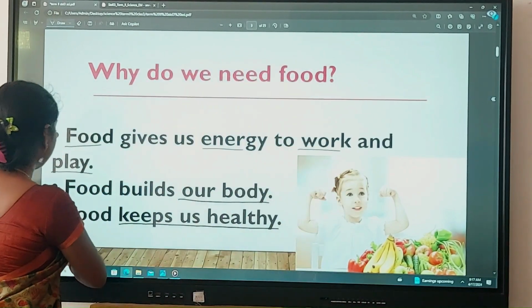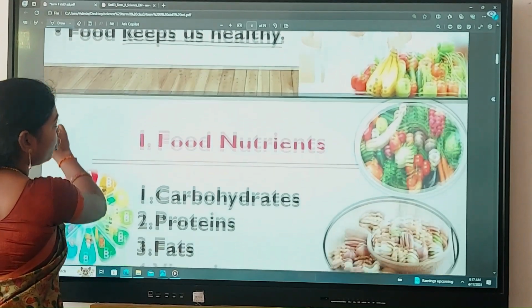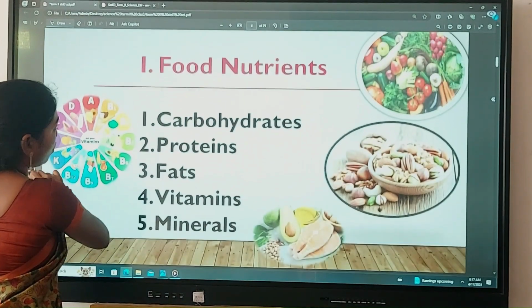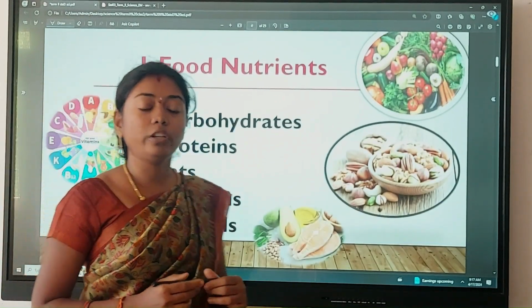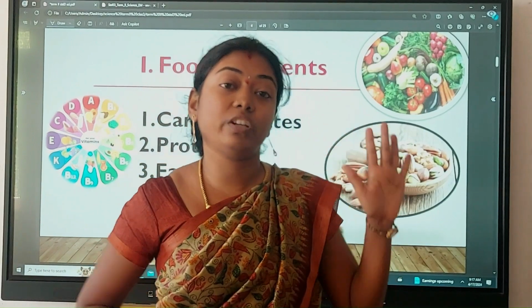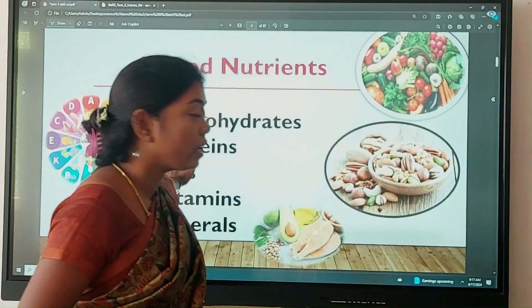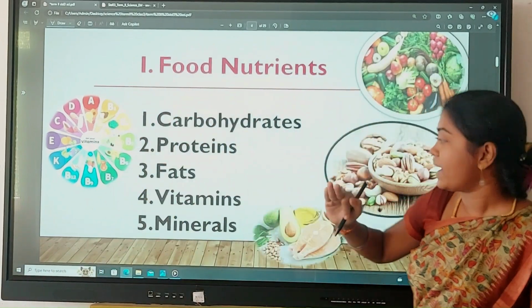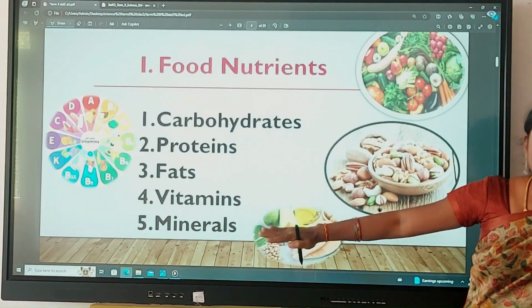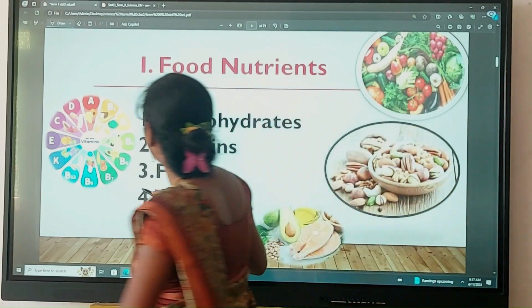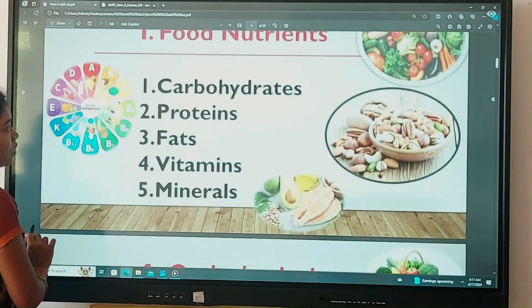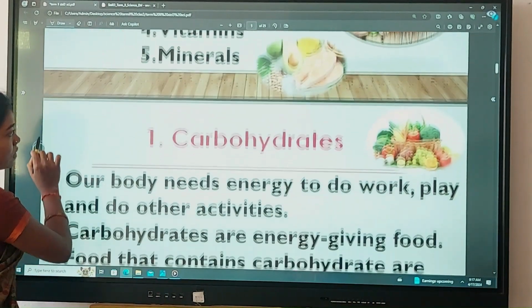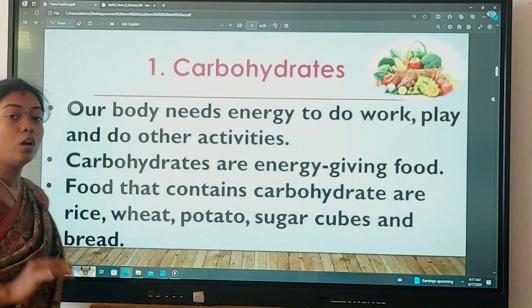Okay. And the next one, food nutrients. There are 5 different food nutrients given here: carbohydrates, proteins, fats, vitamins and minerals. What is the first one? Carbohydrates.